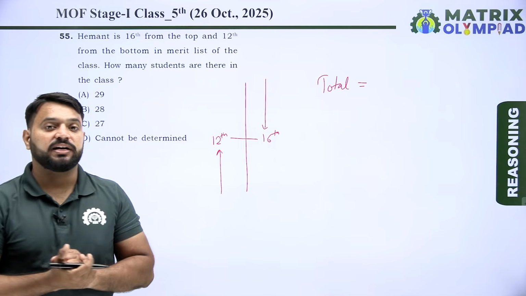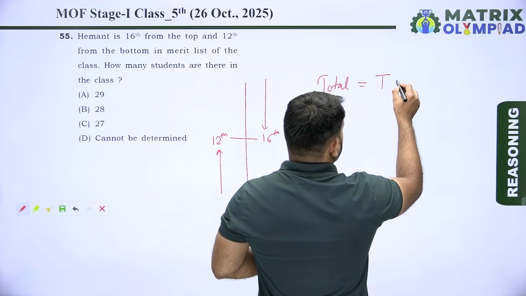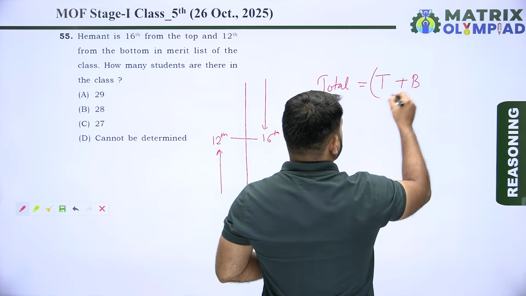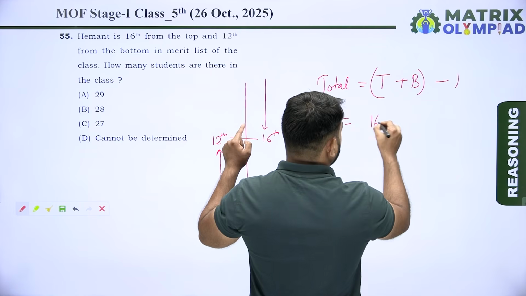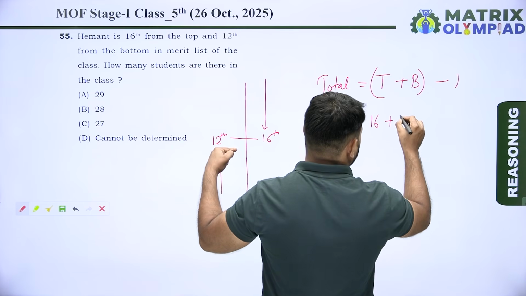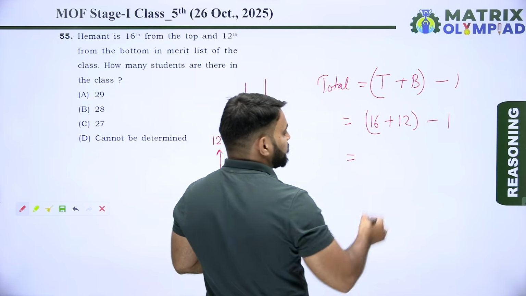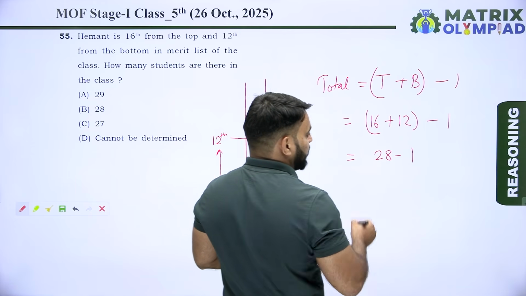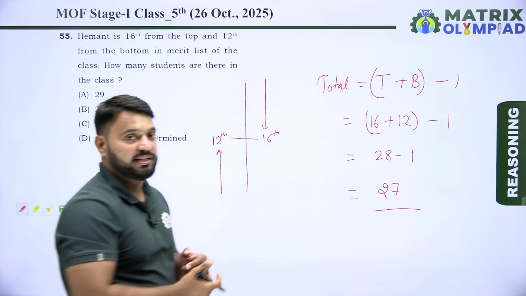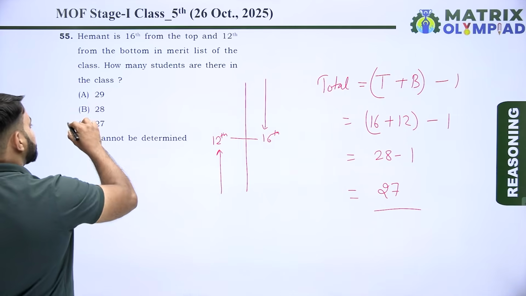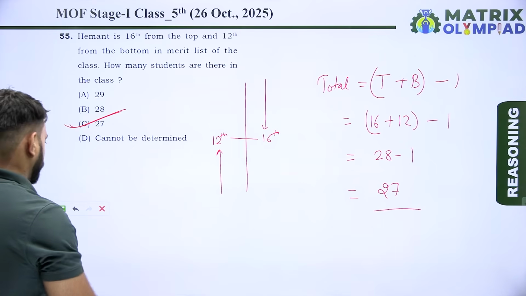So total number of students is equals to top position plus bottom position of the same person minus 1. So top position of Hemant is 16 plus bottom position of Hemant is 12 minus 1. 16 plus 12, it means 28 minus 1. 28 minus 1, it means 27. So there are 27 students in this class. So here option C is the correct answer of this question. Let's move on to the next question.